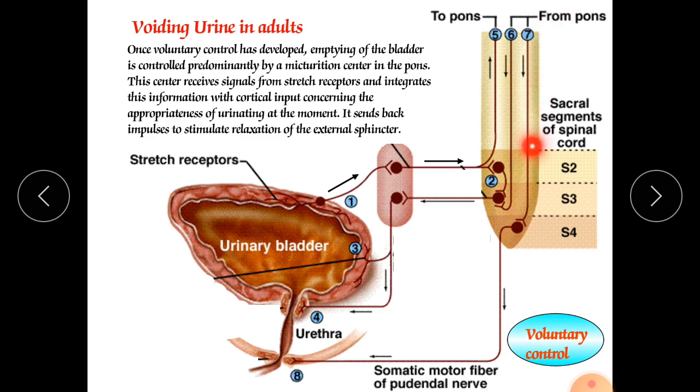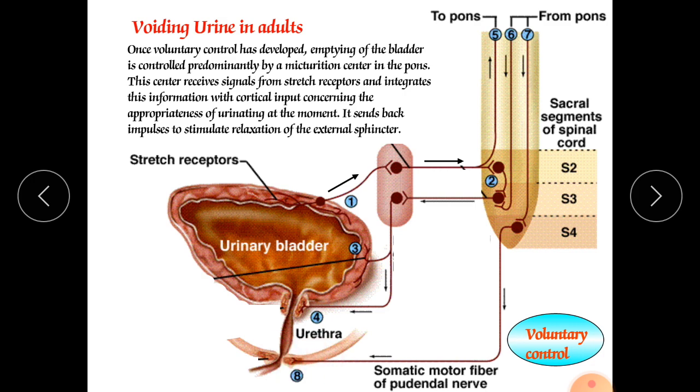After that, the seventh point is also there, and from the somatic motor fibers the voluntary control is there. From the somatic skeletal muscle fibers, they will release this sphincter. This is the voluntary sphincter for release of our urine from the urinary bladder.